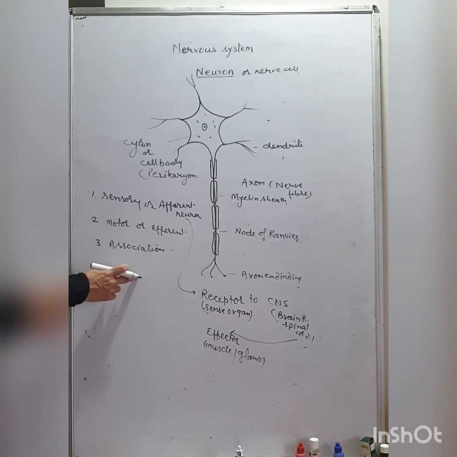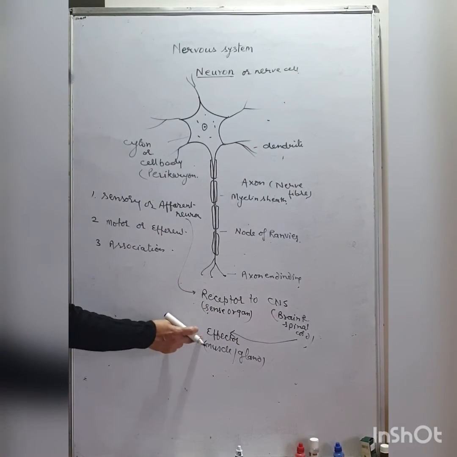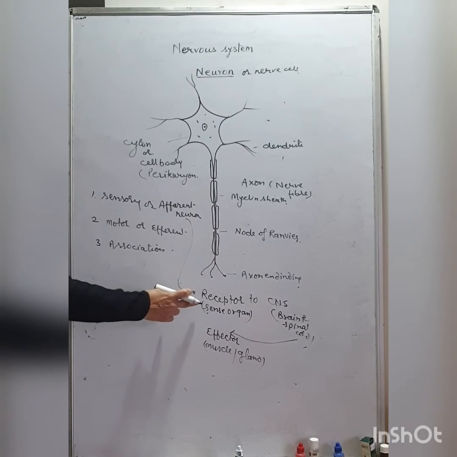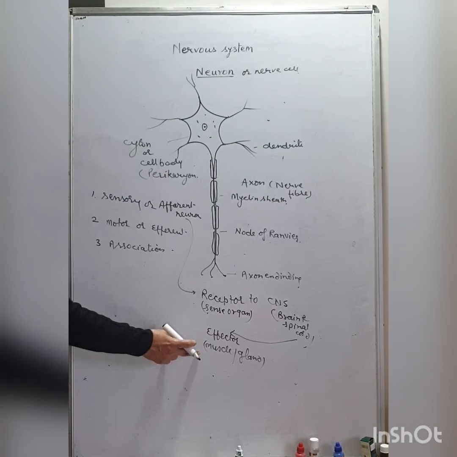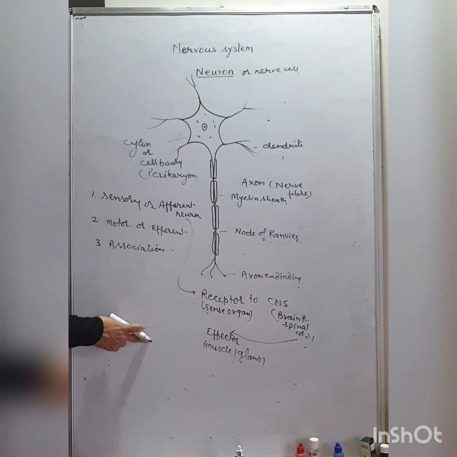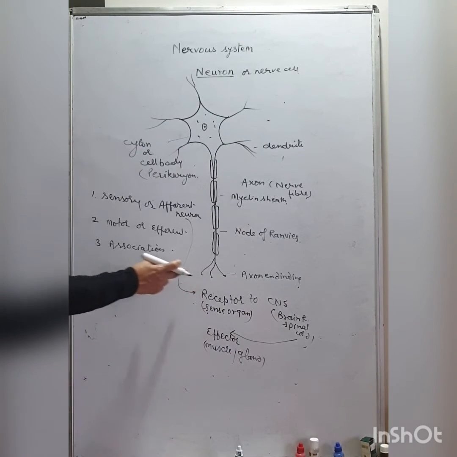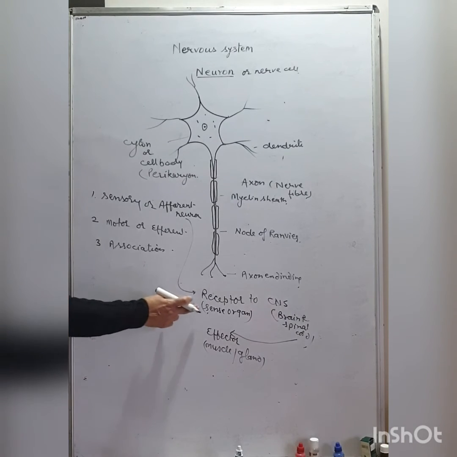Number three, the association neuron, which connects both the neurons. They transmit impulse from one neuron to another without touching each other, because there is a gap between the two neurons. So association neurons communicate through synapse.